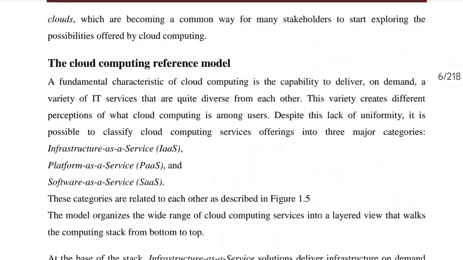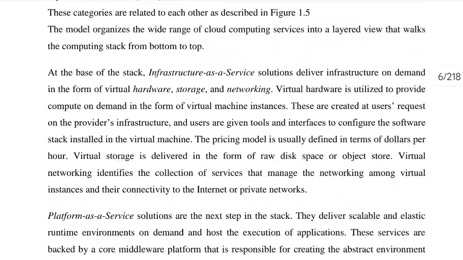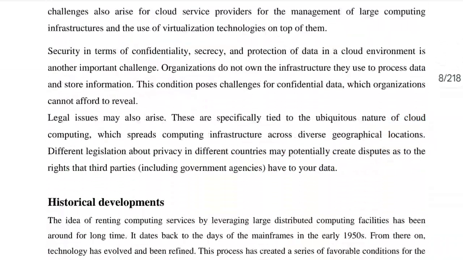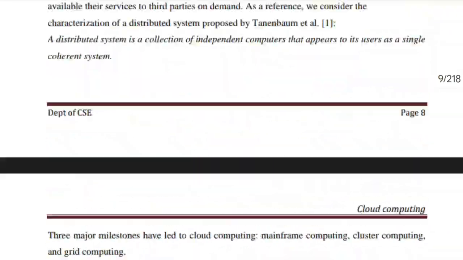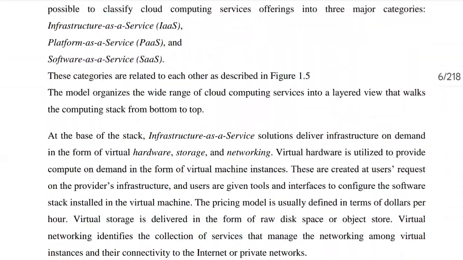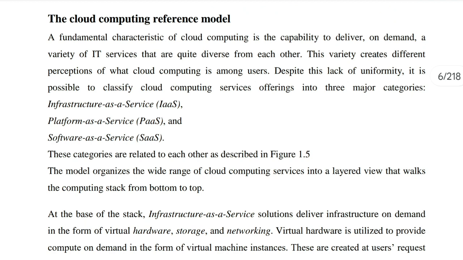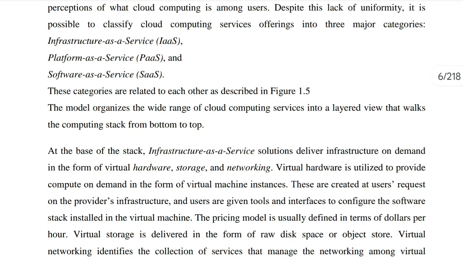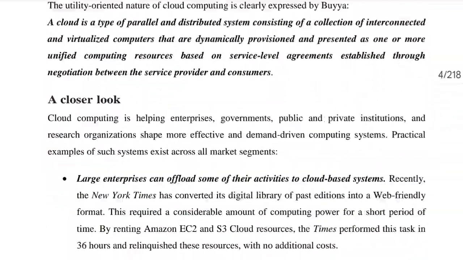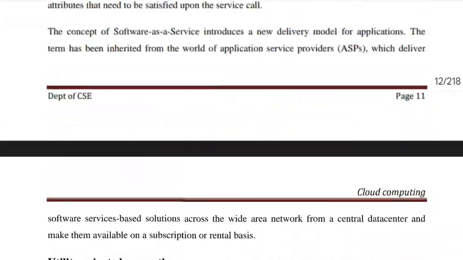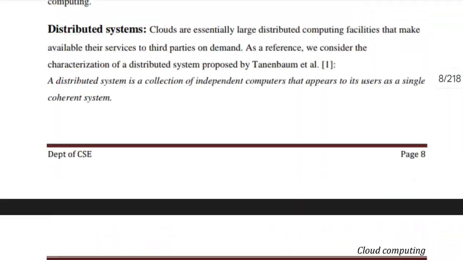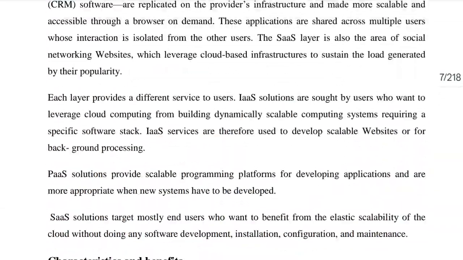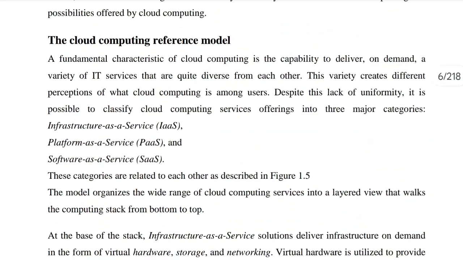So in page number 6 we find the cloud computing reference model. Okay, so here's a diagram also, I guess. No, it's just the theory. So you just have to explain the theory, but you have to use the reference model as well. I'm not sure where the model is, because they have told it's described in figure 1.5. Where is figure 1.5? I think they have not included it, so you can find the picture from the other notes, and make sure you draw the picture as well and write the theoretical concepts. The theoretical concepts are present in page number 6.